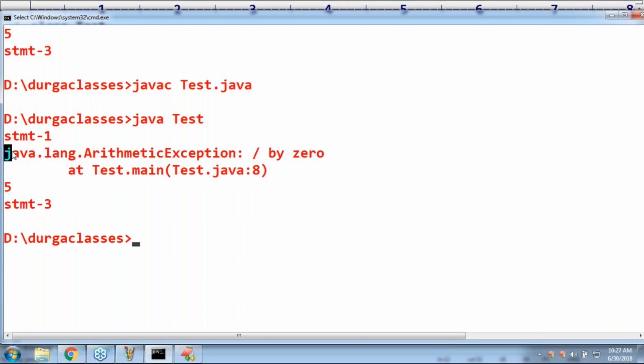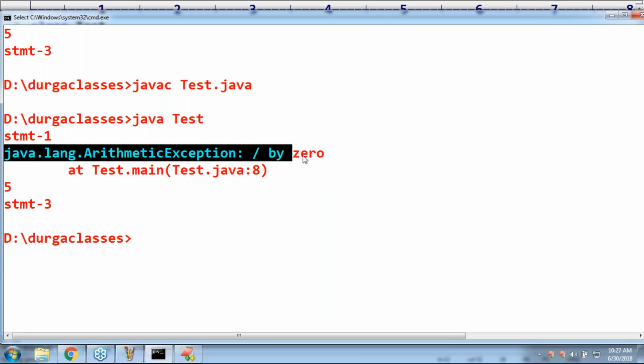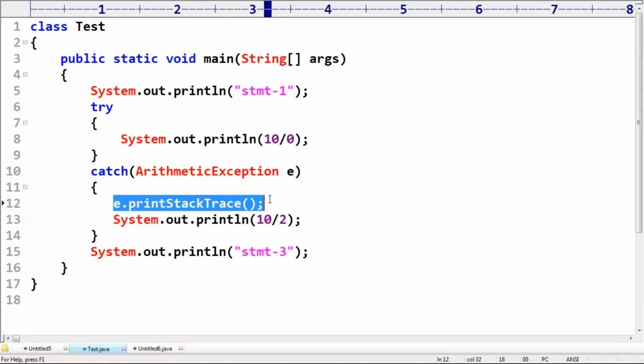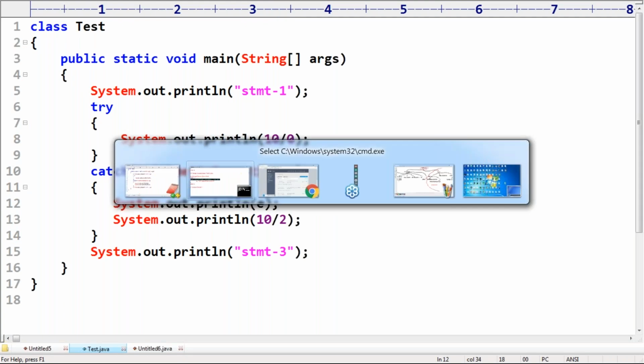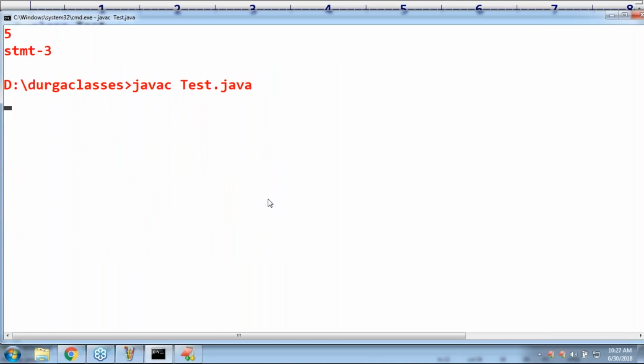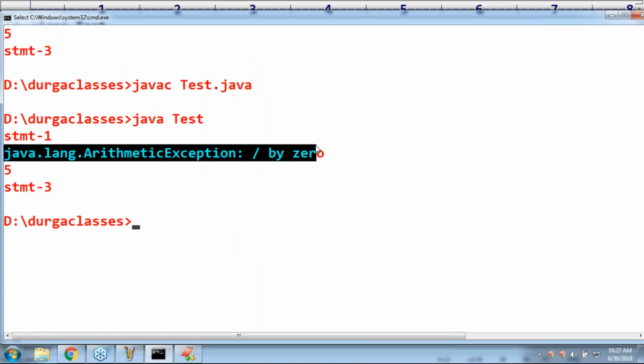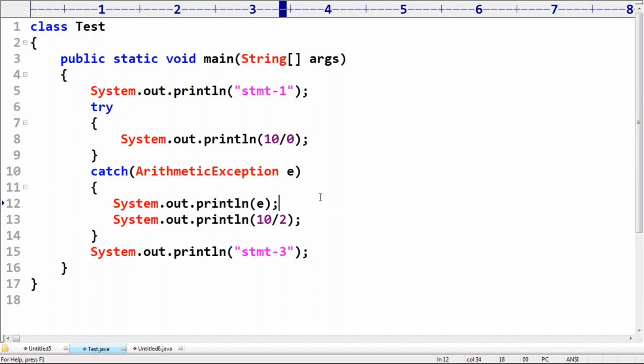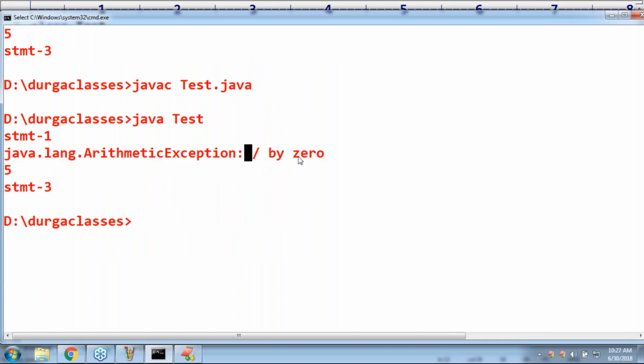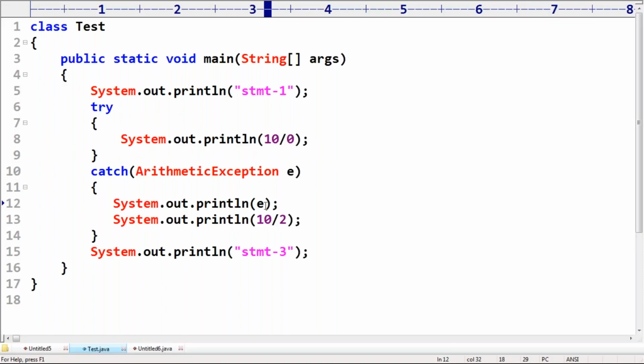Okay. If you don't want complete information, just only the description, then instead of this you can take system.out.println of E. If any exception got raised, print that exception information. Only exception information by default will be printed: name of the exception, and then message, description of the exception, right? So if I want only the message, then automatically E dot getMessage.